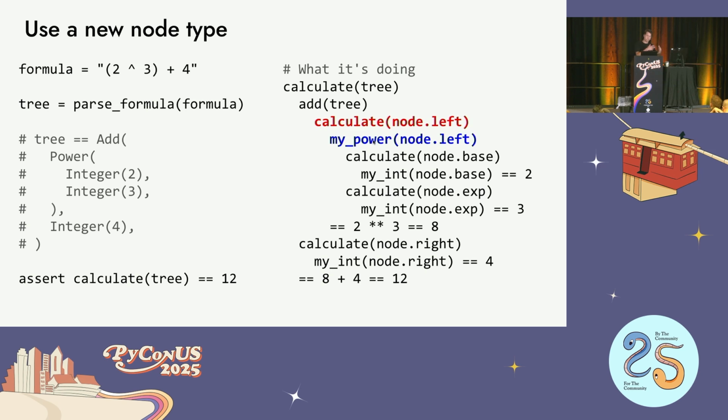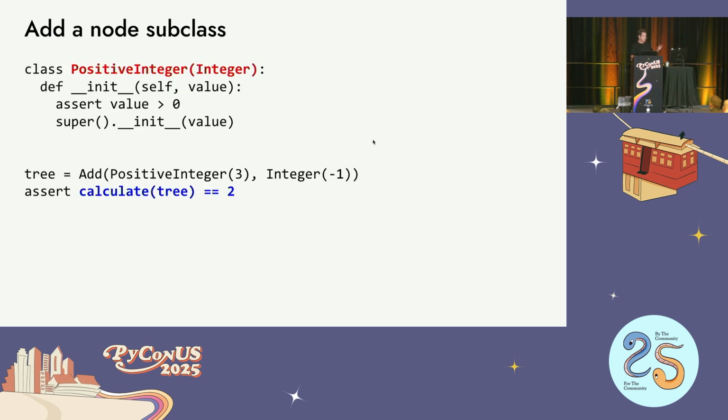And so it has all that nice goodness, that kind of late registration. You can add whatever you want. It's very extensible. Adding a new node subclass, same thing, just works like all the others. So there's no downside there.